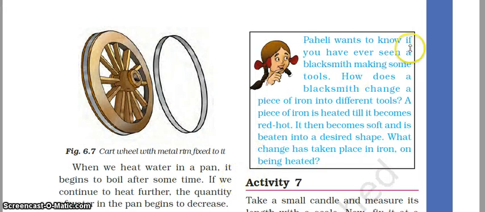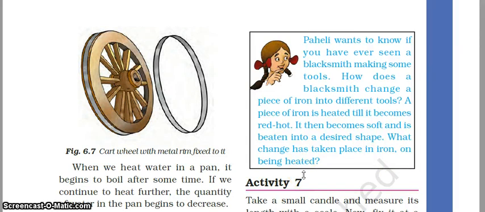Now Paheli wants to know if you have ever seen a blacksmith making some tools. How does a blacksmith change a piece of iron into different tools? A piece of iron is heated till it becomes red hot. It then becomes soft and is beaten into a desired shape. What changes have taken place in iron on being heated? On being heated, what happens?